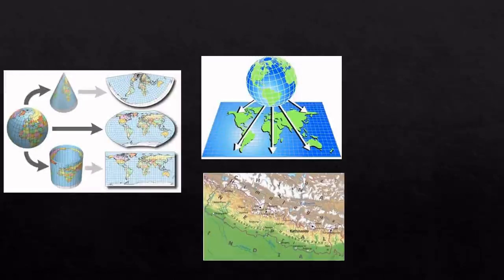So that is the purpose, that is the need for studying the geographic coordinate system. There are different coordinates, and using these coordinates you can transform the real world into maps.